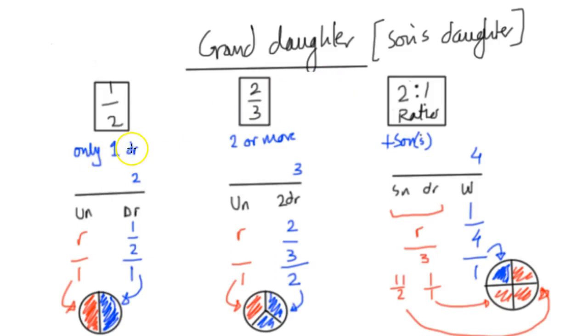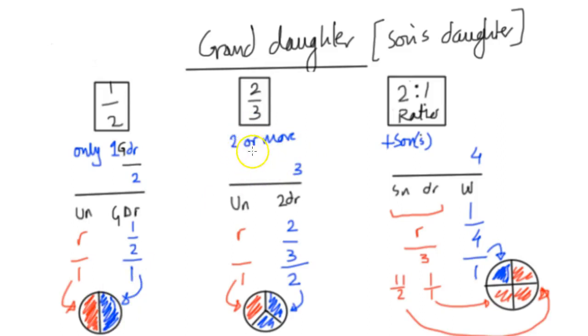So you have here, you can see half a share if there's only one. In this case, it would be granddaughter. So if there's only one granddaughter, let's put a G there, half a share. With the calculation here as well, we'll put down one granddaughter, and the granddaughter will get half, and then the remainder will go to the uncle, and so forth. Okay, so I explained that.